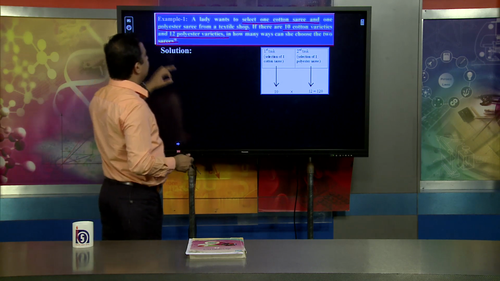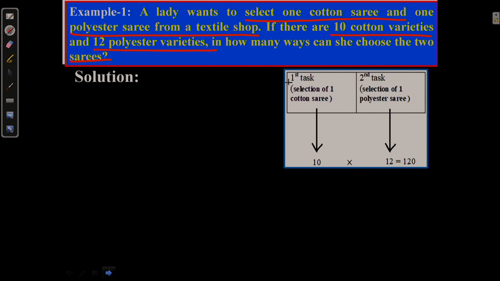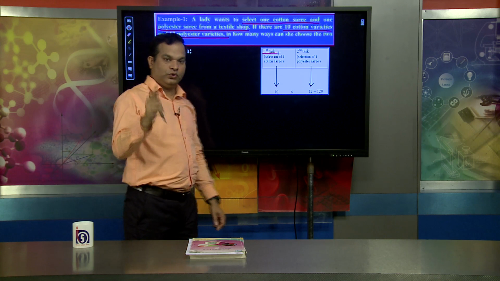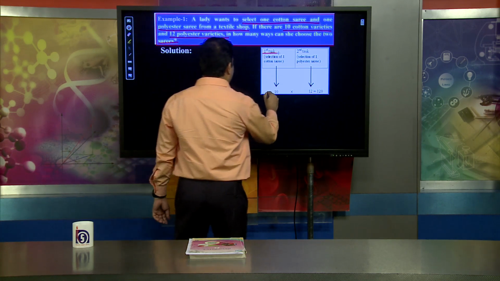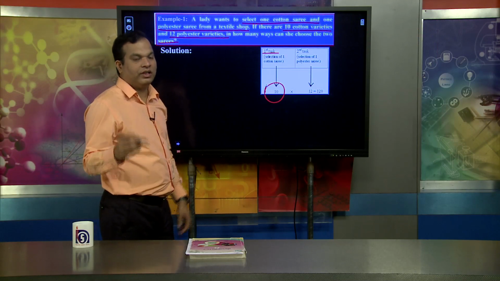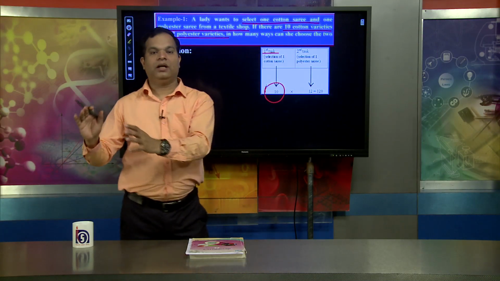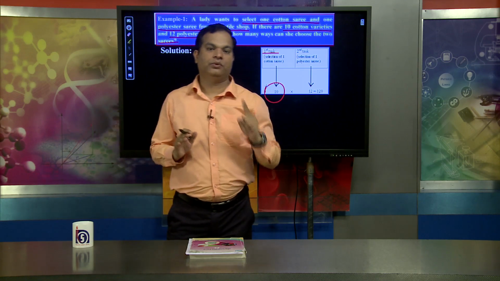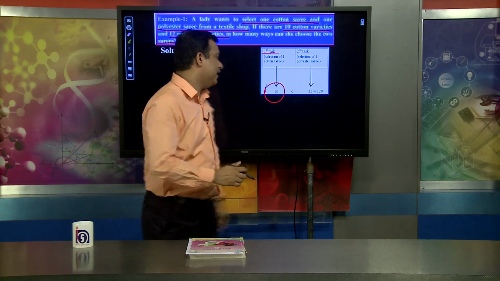It says very simply that the first task is to choose one cotton saree from a total of 10 cotton sarees, and the number of ways of choosing is 10 different ways.